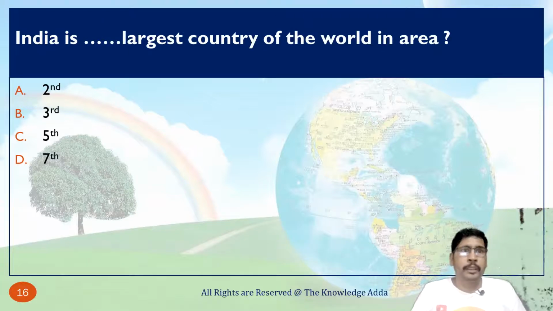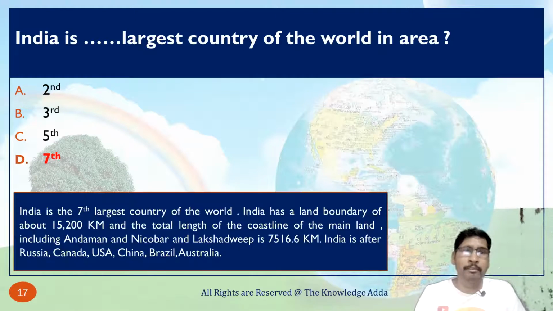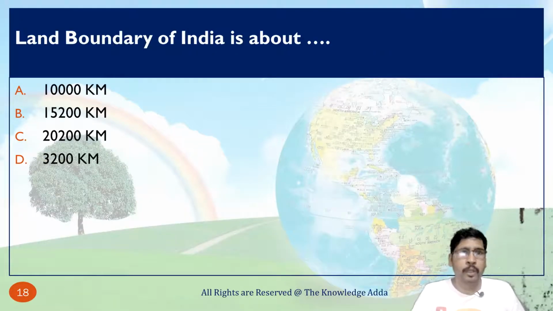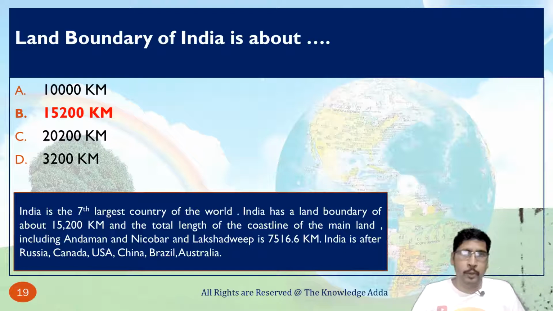Now, India is the largest country of the world in terms of area. So India is the seventh largest country of the world in terms of area. And here you can see India is after Russia, Canada, USA, China, Brazil and Australia. Means the world's largest country is Russia in terms of area, and India has the seventh position. So the land boundary of India is about 15,200 kilometer. And here you can see the explanation also.